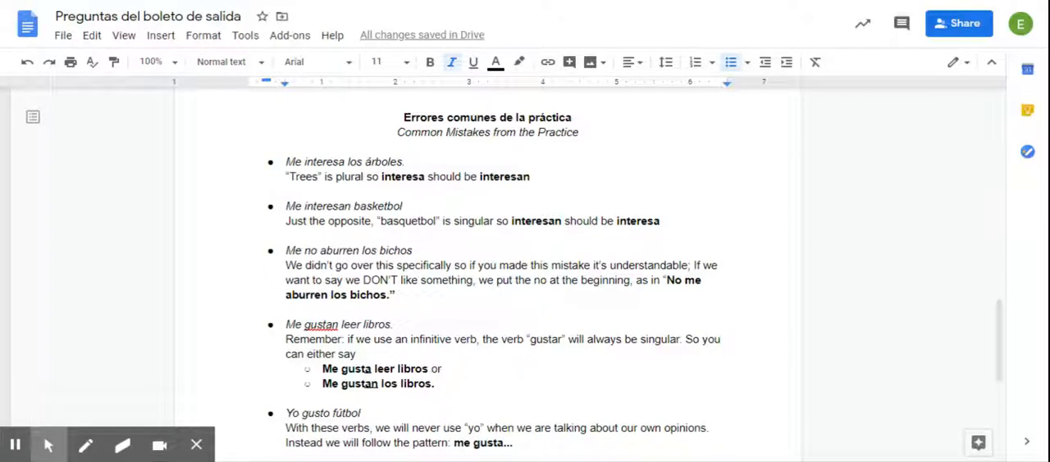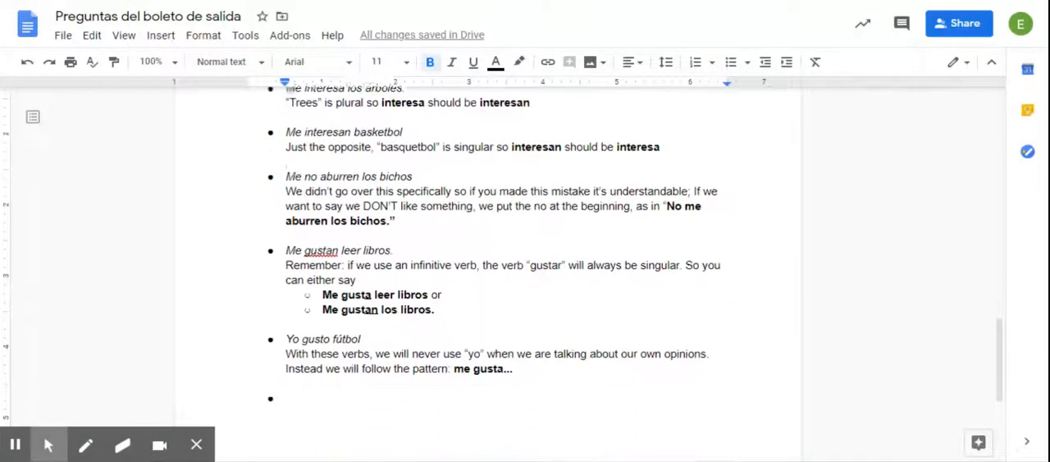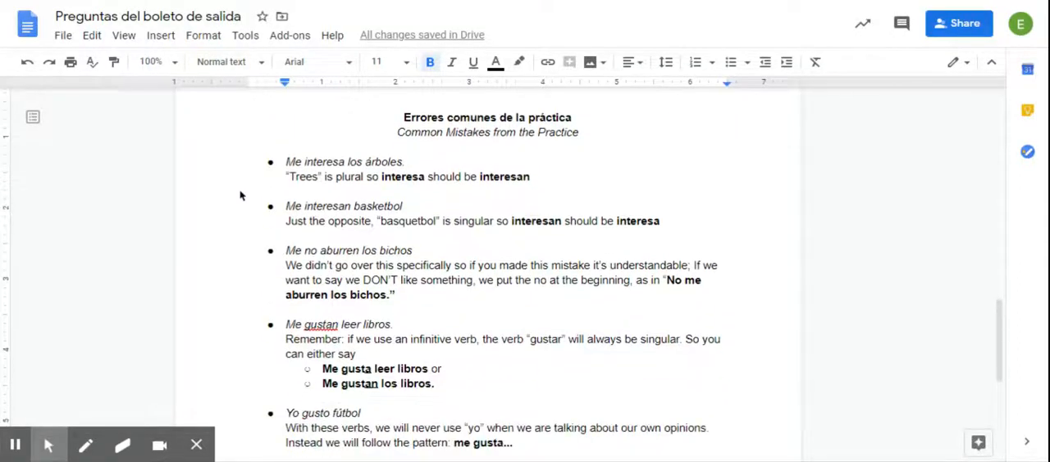Ok. También tengo un documento que se llama Errores comunes de la práctica. So common mistakes from the practice. I want to run through this a little quickly. And again, I will have this up. We did really, really well yesterday in identifying those. And I saw some really good examples, but there's just a handful of things here that I want to make sure that we get. So here's an example.